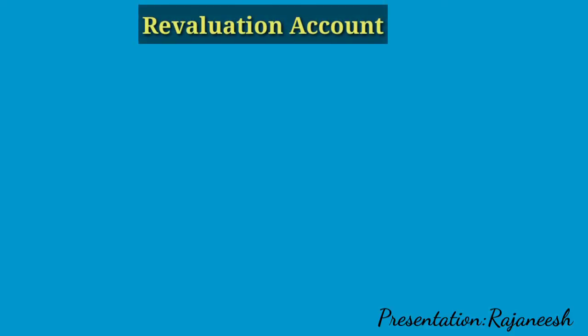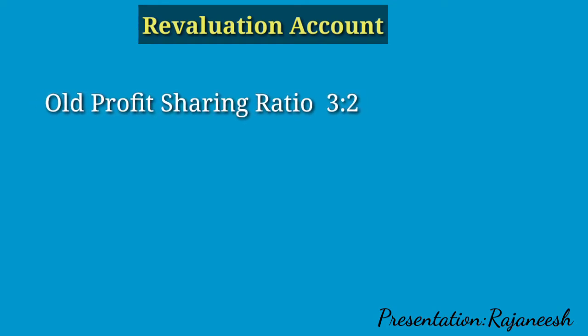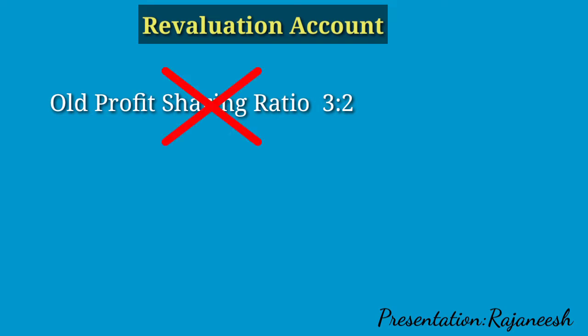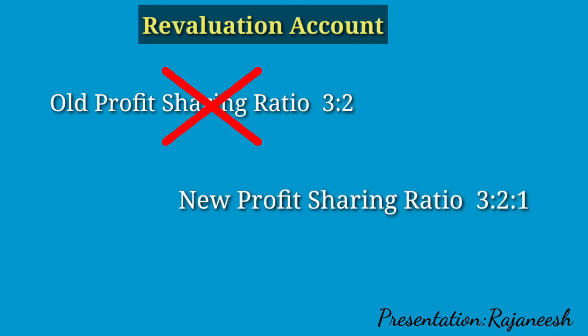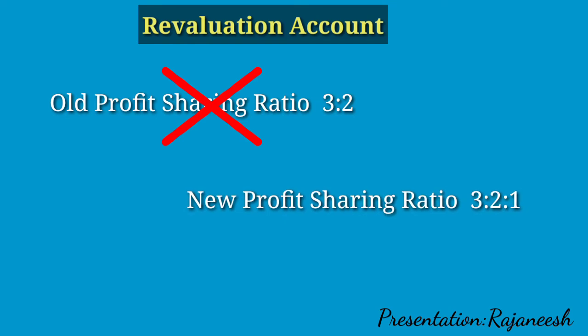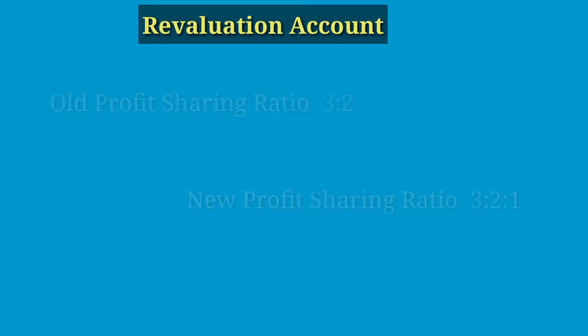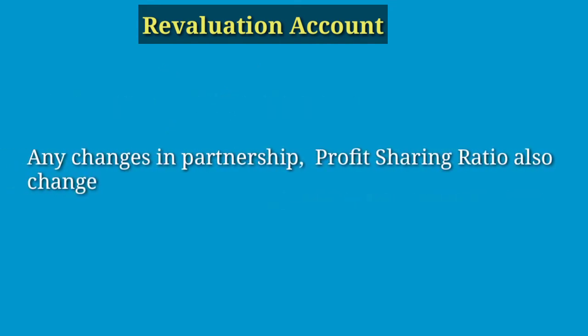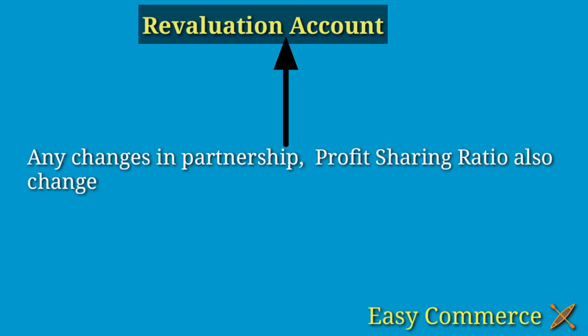We know that at the time of admission of a new partner, the existing partners' profit sharing ratio will change. Not only at the time of admission, but also at the retirement or death of a partner, the existing partners' profit sharing ratio will change. Whenever any change is made in the partnership, that means at the time of admission, retirement or death, the profit sharing ratio also changes. In those cases, we need to prepare a revaluation account.